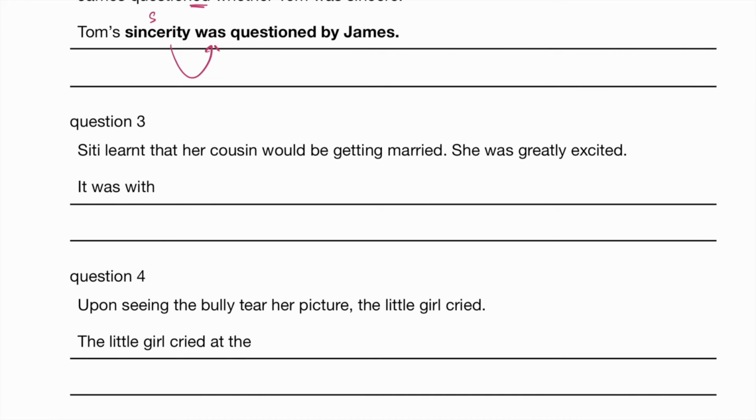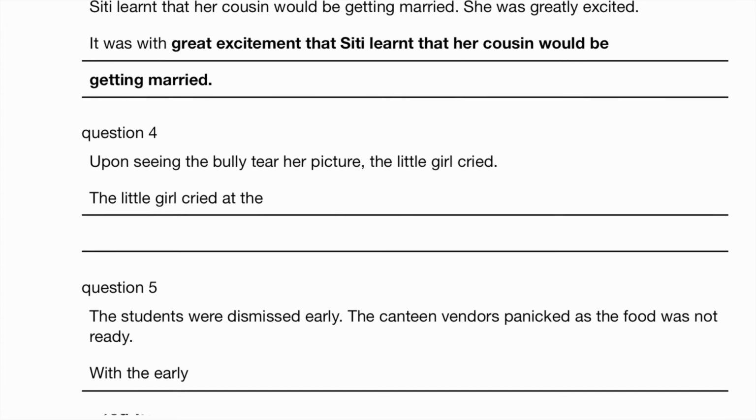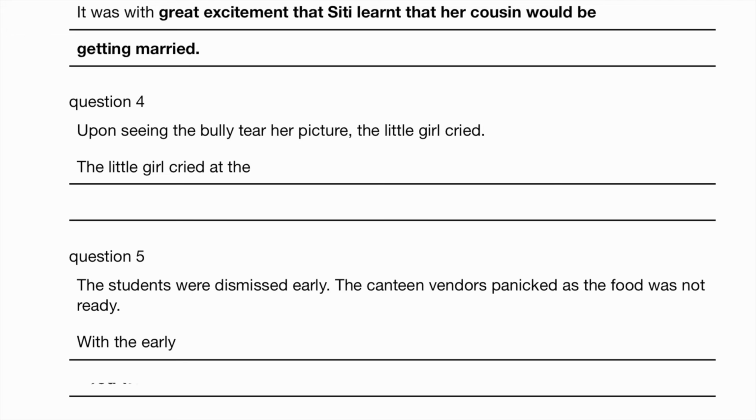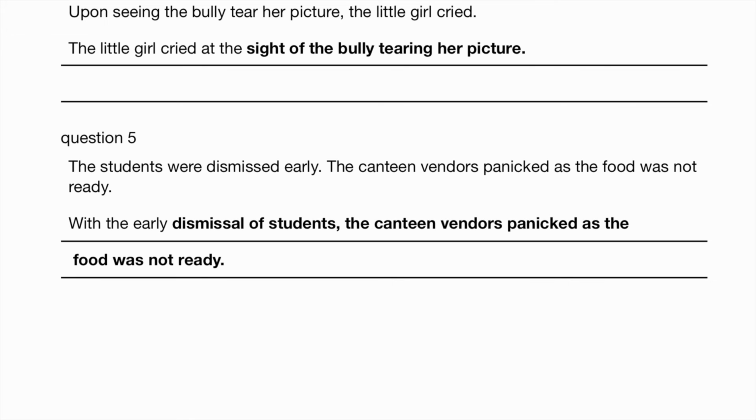Siti learned that her cousin would be getting married, so we are using the past tense. It was with great excitement that Siti learned that her cousin would be getting married. Upon seeing, now what's the noun form of seeing? At the sight of the bully tearing her picture. Dismissed early, how do you change that to? With the early dismissal of the students, the canteen vendors panicked as the food was not ready.